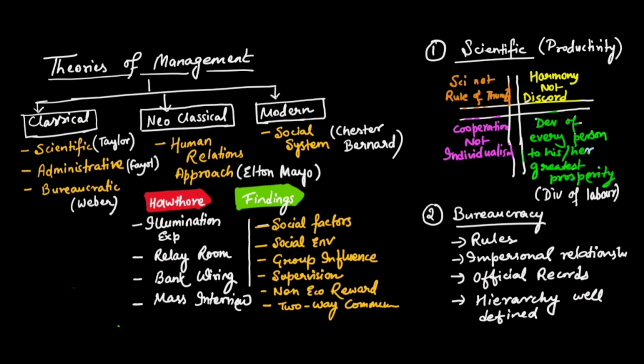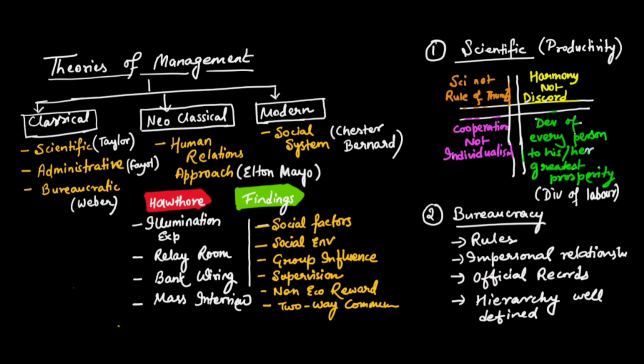So then came the neoclassical theory. Okay, so in neoclassical theory, one theory which is given in our syllabus is the human relations approach theory. This theory was given by Elton Mayo. Okay, and this theory talked about the human needs. Okay, there are human factors apart from salary. There are other factors like human needs, human social status, and the psychology of humans. Okay, the need for better communication, so working culture and environment. So it talked about all those things.